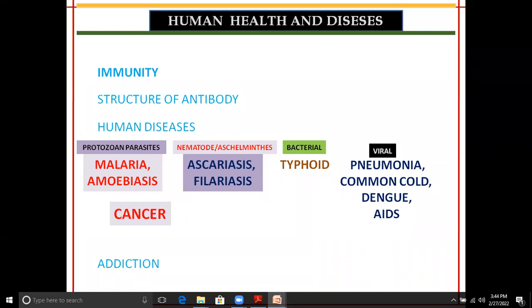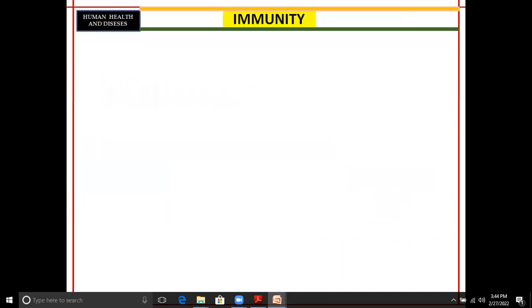The immunity, what is meant by immunity? Immunity क्या होता है? Immunity is the ability of the body to destroy foreign material like bacteria, virus, and their different parts like protein, lipids, or any other chemical that causes harmful disease to the human body, that is known as immunity. So immunity is the fighting power of our body, we can say directly.